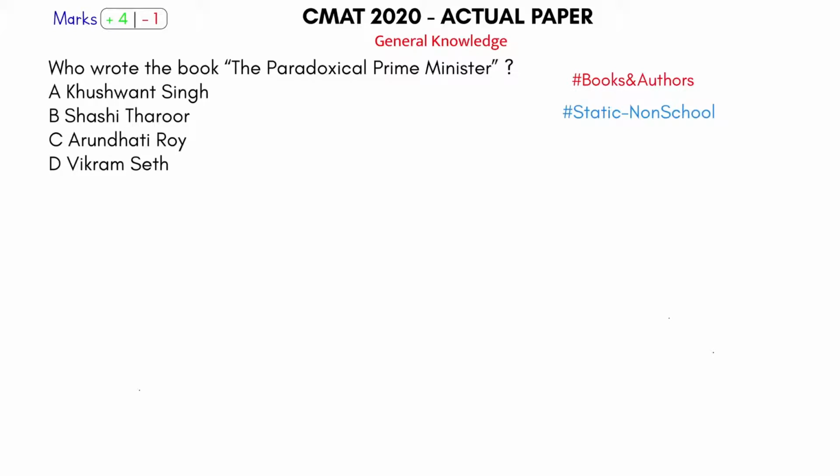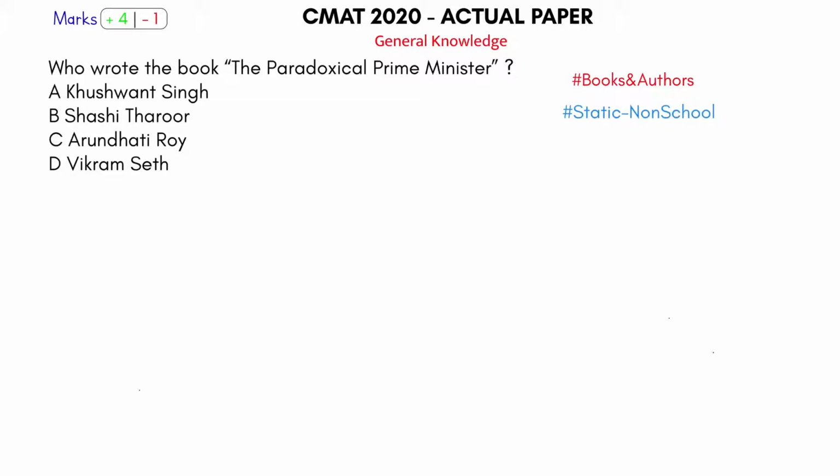So if you're reading a question, you have an idea: okay, this is static non-school, this is static school, this is clearly current affairs. Even in static non-school, this is books and authors. So whenever you read a question, you have an idea, because there is so much GK material available. What all will you read, right? So whenever you see a question, you should ask yourself, will this question be asked in my CMAT exam? Is this part of my syllabus?